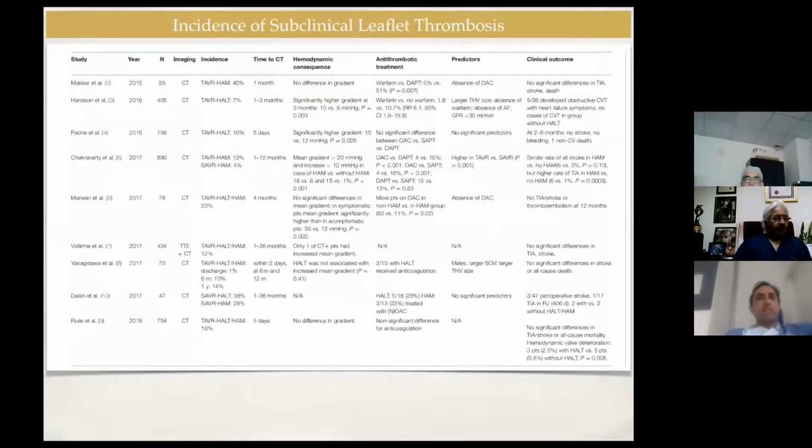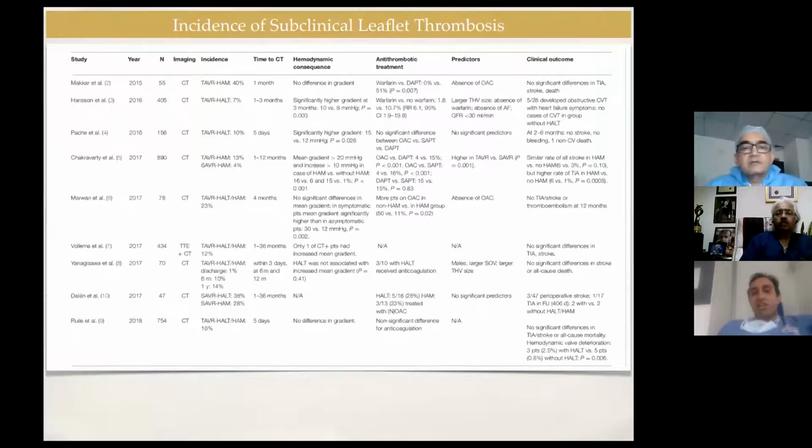This is again a busy slide which shows the incidence of subclinical leaflet thrombosis. So if you see the first one, TAVR, HAM, which is abnormal motion, was seen in 40% of the cases. In the Hansen et al. study, HALT, leaflet thickening, was seen in 7% of the cases. But if you see the clinical outcome, in the first one, which was by Dr.